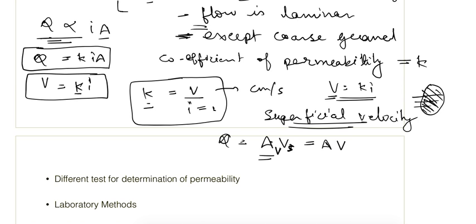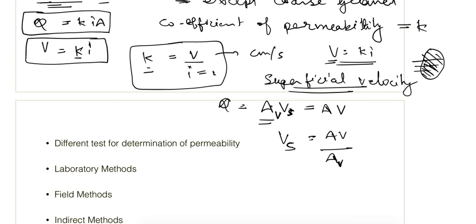So from here Vs is equal to V times total area upon area of voids. Because soil voids are very small, the area of voids is almost equal to the volume of voids, and total area can also be written as the total volume.